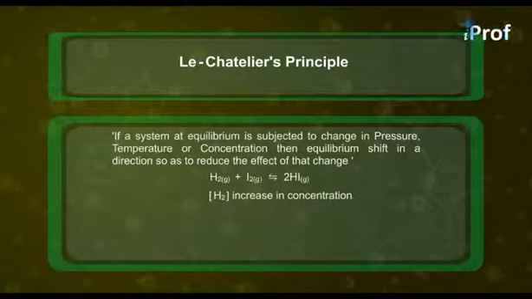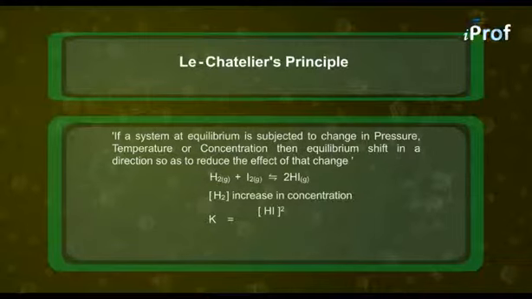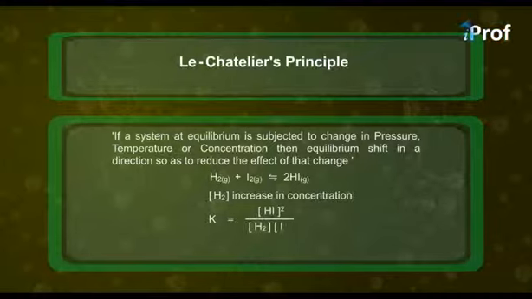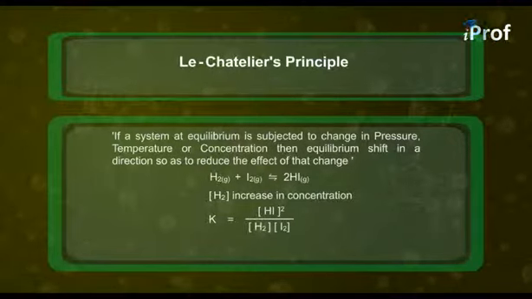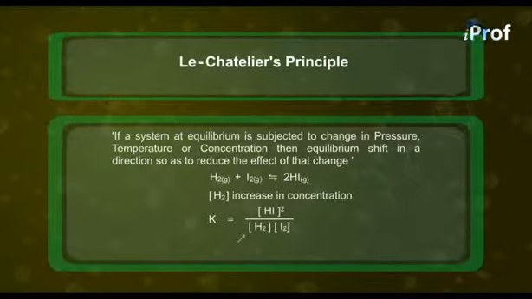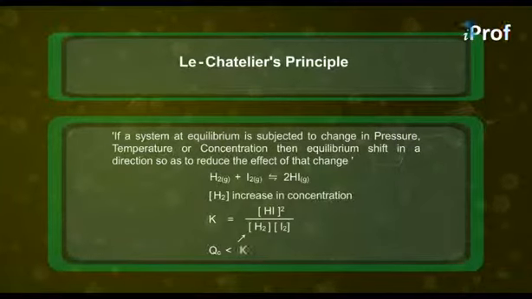Then according to the law of mass action, K equals active mass of HI whole square upon active mass of hydrogen into active mass of iodine. Now when the concentration of hydrogen increases, the equilibrium gets disturbed, and because of that, the value of the reaction quotient QC will become less than K.